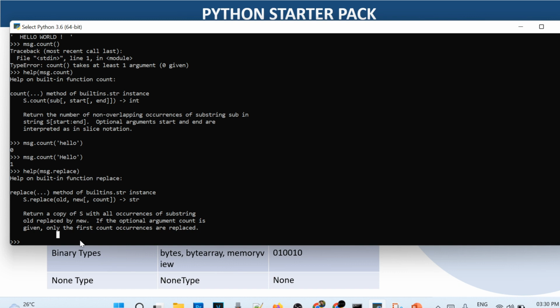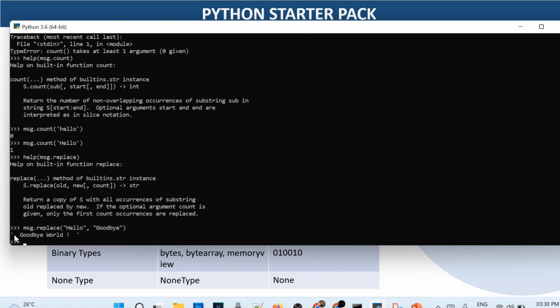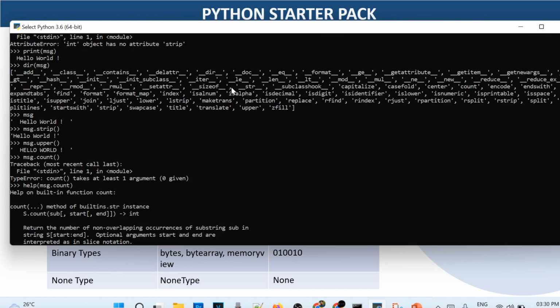So message.replace. Let's say I want to replace the first word, hello, with, let's say, goodbye. If I hit enter, I'll see the goodbye word. So hello is replaced with goodbye. There are a lot of functionalities you can explore here. And if you don't understand any function, you can get help and see how many arguments it takes, what it does, and all the related information.